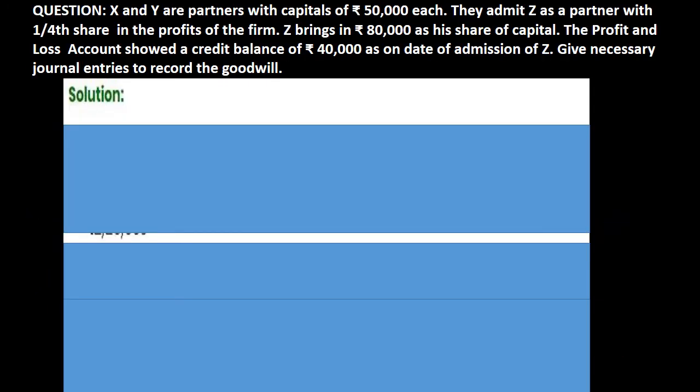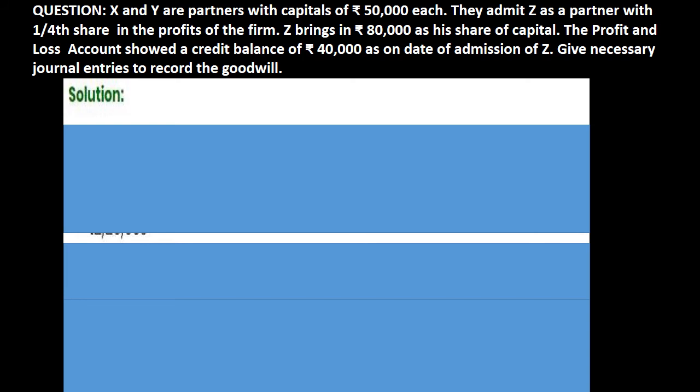Now for better understanding of the topic of hidden goodwill, I am doing one practical problem. In the given problem, X and Y are partners with capitals of rupees 50,000 each. They admit Z as a partner for 1/4 share in profit of the firm. Z brings 80,000 as his share of capital. The profit and loss account shows a credit balance of rupees 40,000 as on date of admission of Z. They want you to pass necessary journal entries in the books of firm for recording the value or treatment of goodwill.